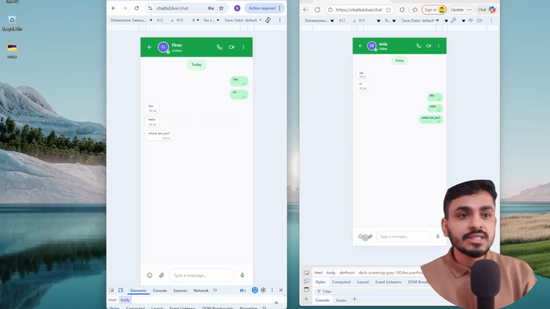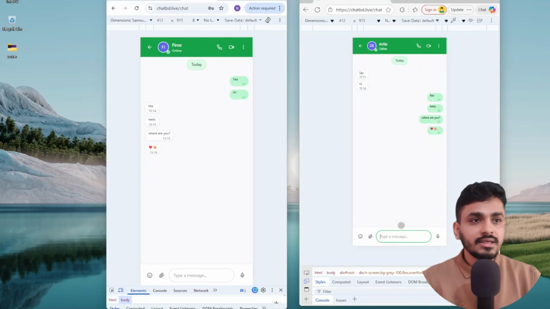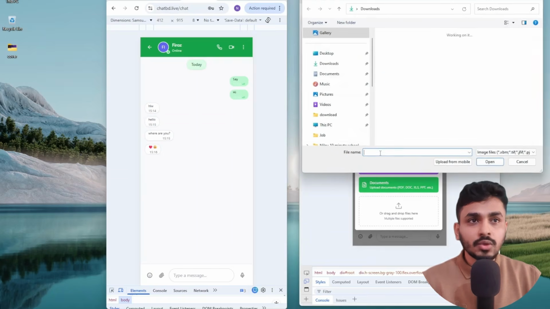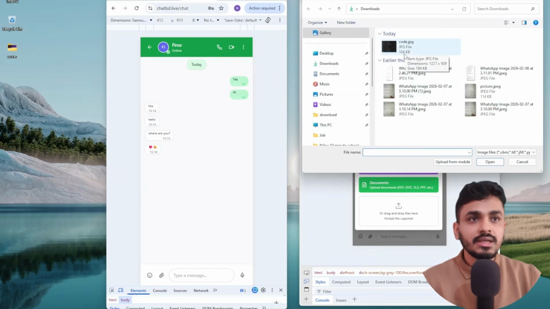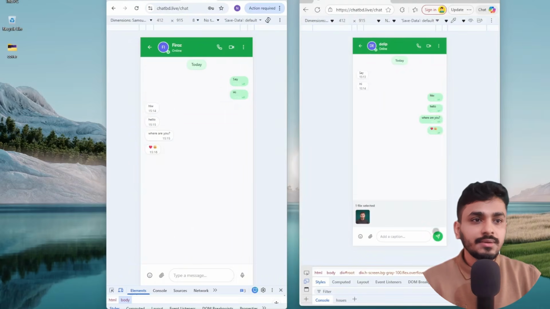I can also send an emoji like a love react, and if I send it, it appears the same here. I can also send a photo or picture as well. I send it here and it shows here as well.